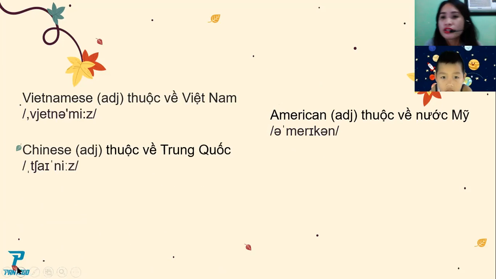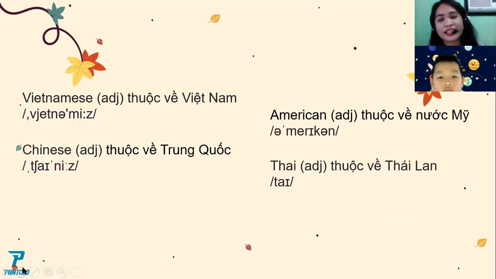Next. Chinese. Can you say the word? Chinese. People living in China are called Chinese. Okay? Next word. Thai. Again. Say it. Thai. Okay. We call the people in Thailand Thai.